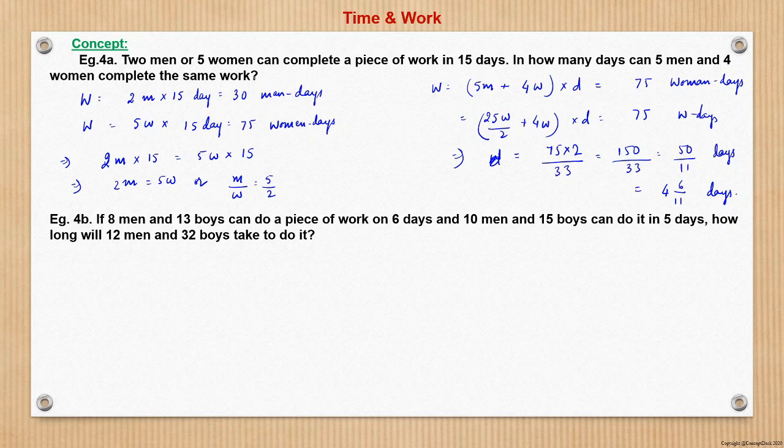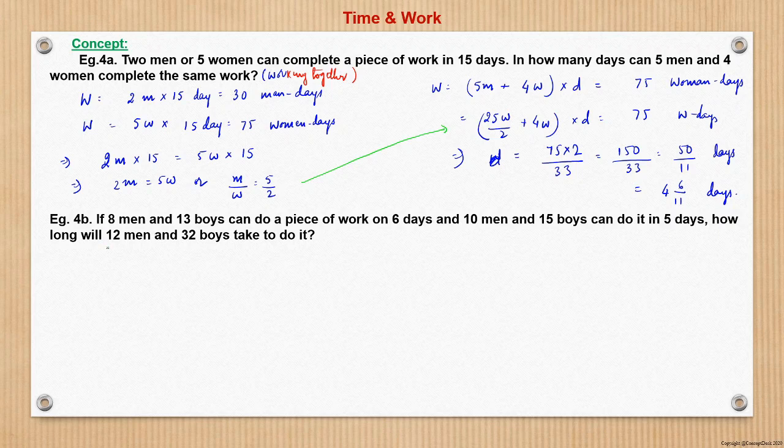So here we have to find how many days 5 men and 4 women working together will take to finish the same work, which is 75 women days. So instead of m, we substituted 5w by 2 from this ratio, and I have substituted it in this equation, and then obtained the value of the number of days, right? So this was the simple problem.